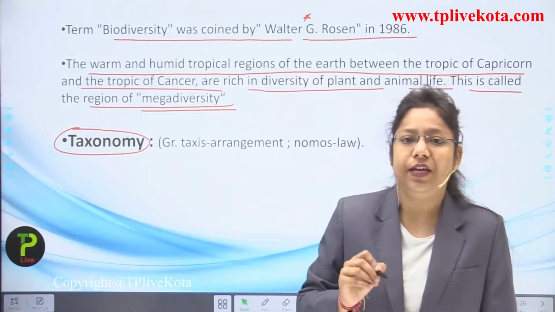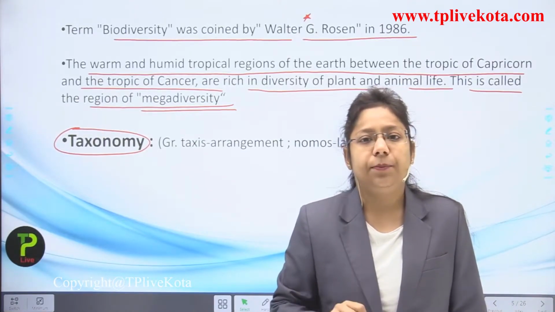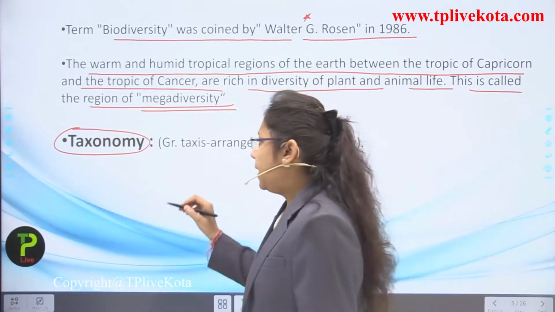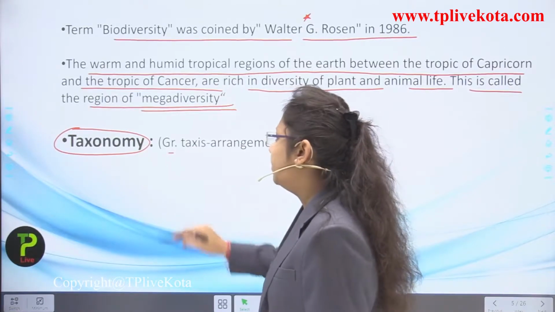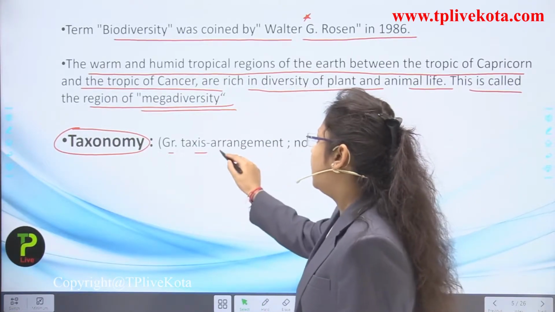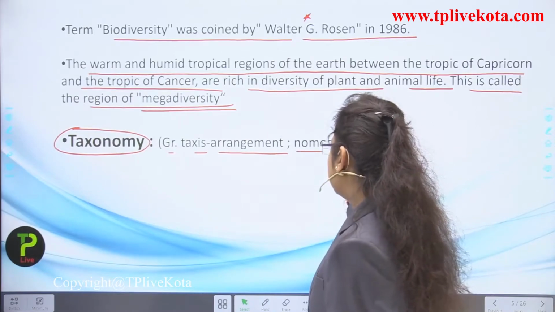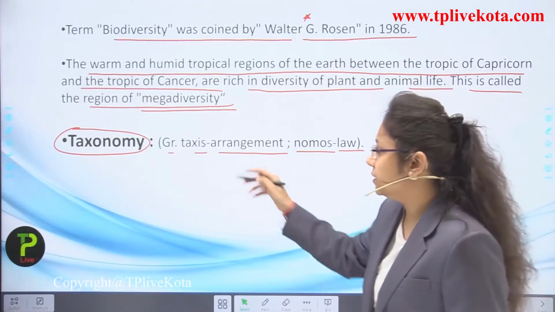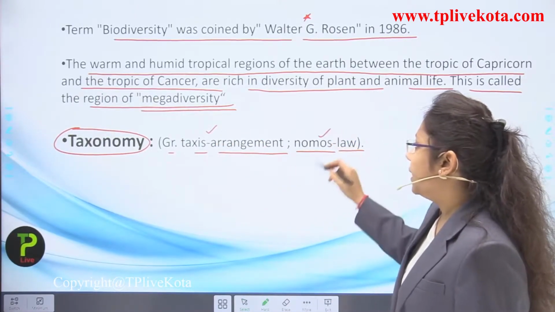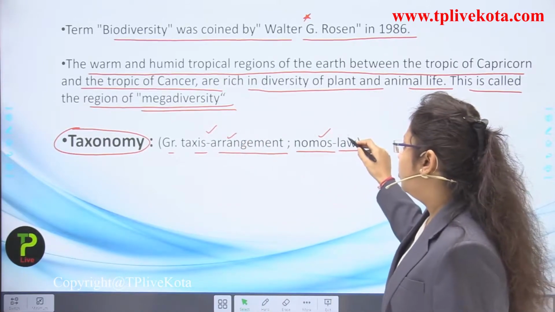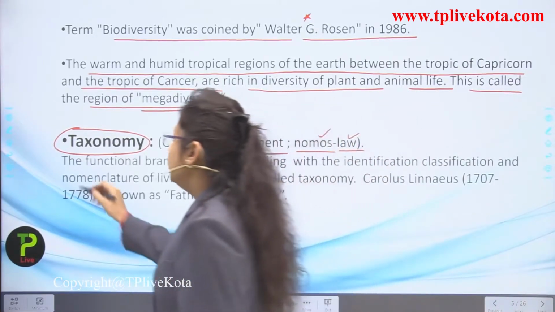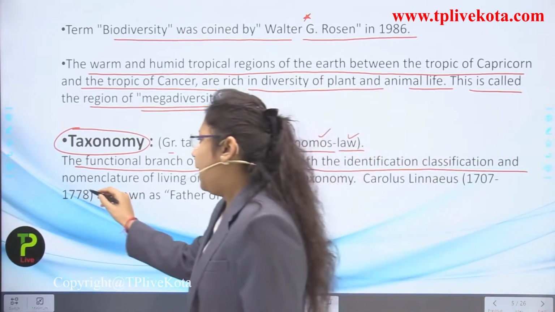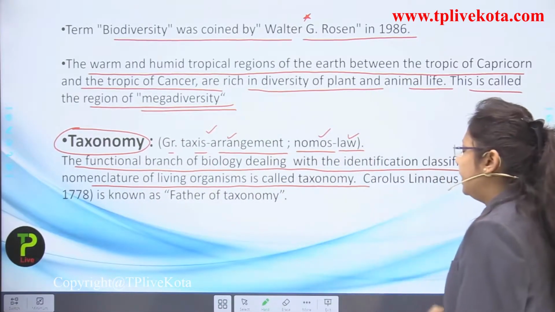Okay, now next definition is of taxonomy. Actually this will be a very, very familiar word to you in this chapter because it will be used maximum times in the upcoming slides as well. Okay, so taxonomy has come from the Greek word taxis, and taxis means what? Arrangement, and nomos means law. So actually it has come from two Greek words, students. First is taxis and second one is nomos, and taxis means arrangement, and nomos means law.